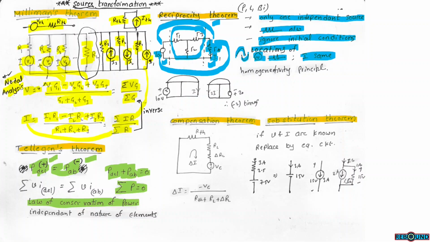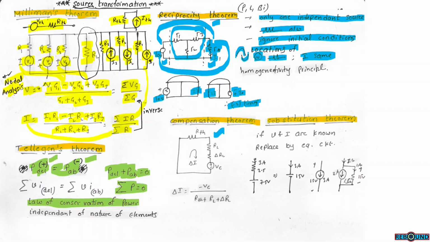That is the reciprocity theorem. Here the voltage is 10 volts. The current is I here. Here the voltage is 20 volts and the polarity is changed. Then here the current will be 2 ampere with the reverse polarity. So simply we have to multiply by minus 2.